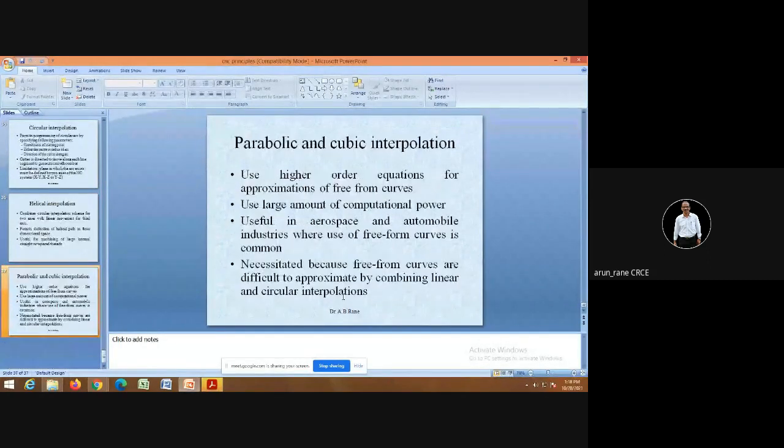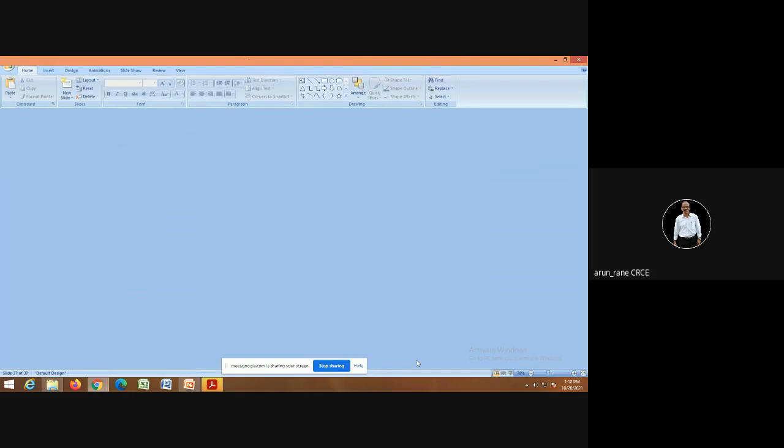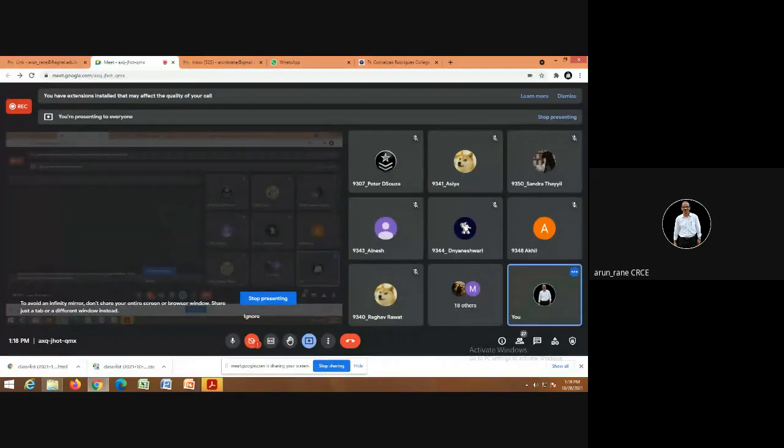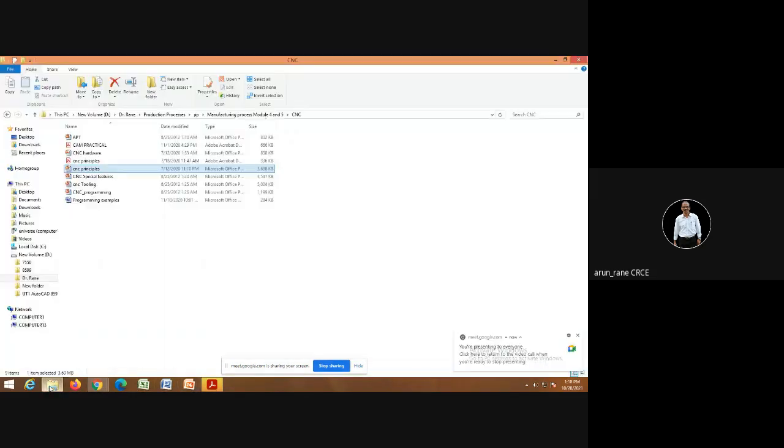Similarly, helical interpolation and parabolic and cubic interpolation. Okay, so for parabolic and cubic interpolation, you need 3 axis or 4 axis or 5 axis machines. Okay, so that was your CNC principles. If you have any doubt, you please ask. Don't feel shy.